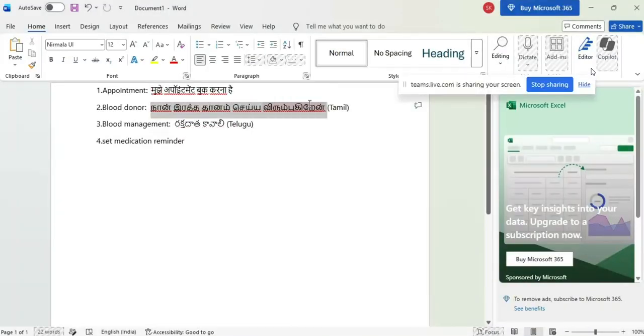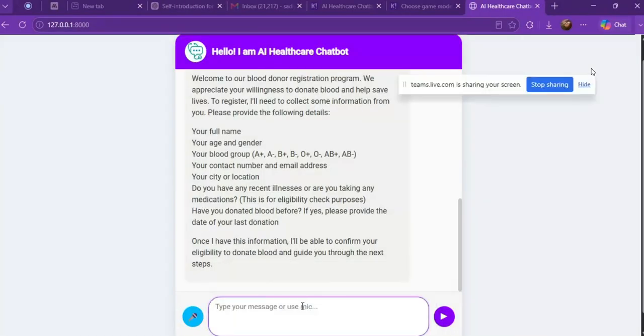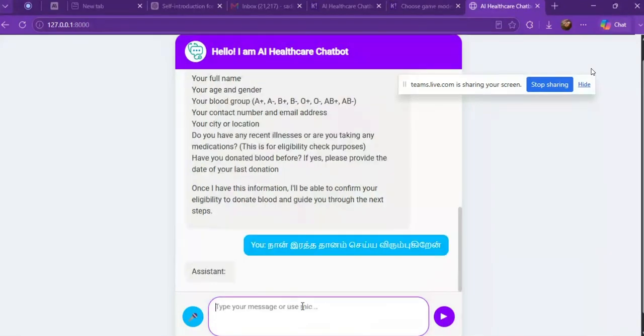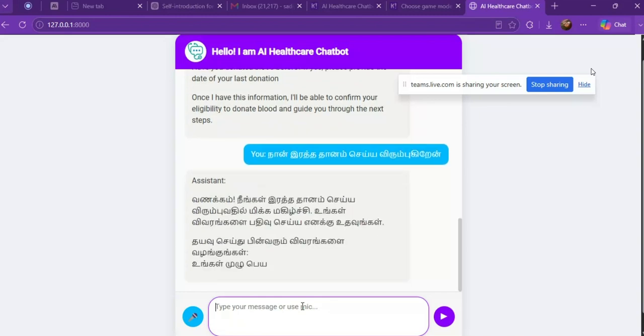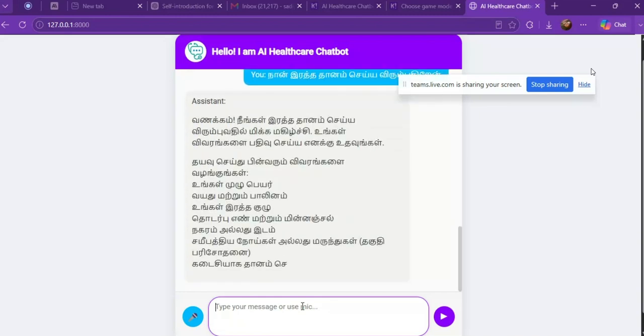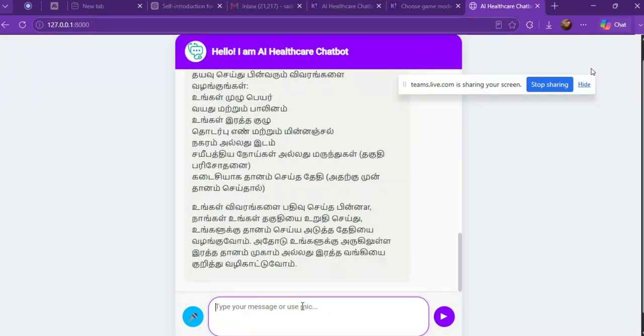Like I take this Tamil language text. I just paste it here and hit enter. So basically it also supports the Tamil language. It will ask you for all details. You have to fill in the details only in that language. This is a strict language healthcare chatbot.